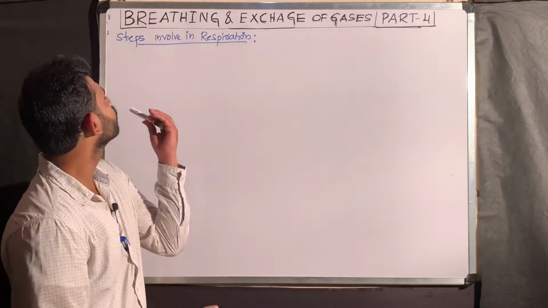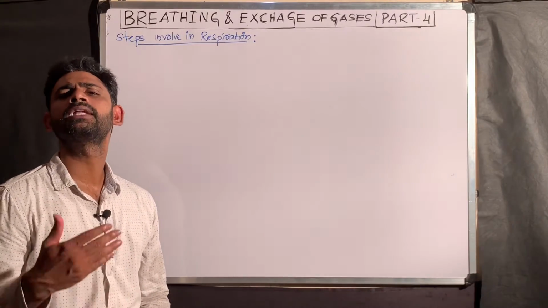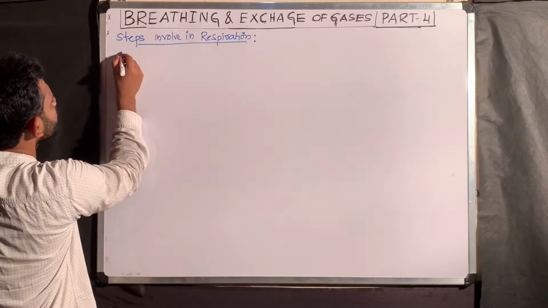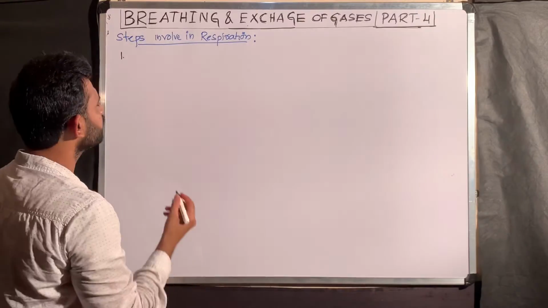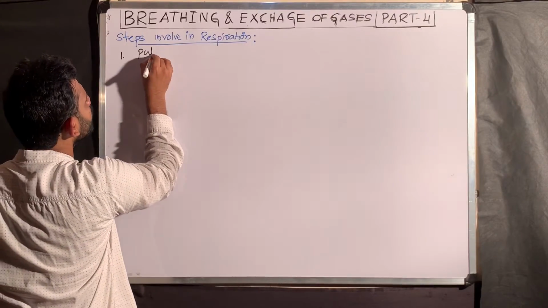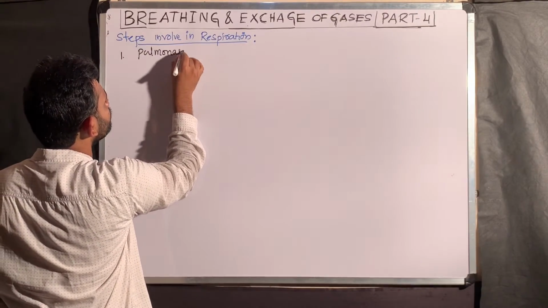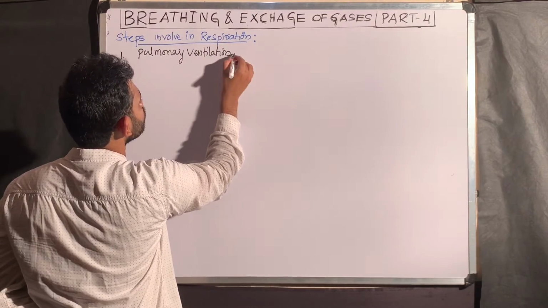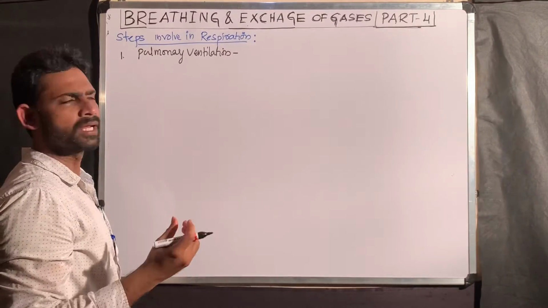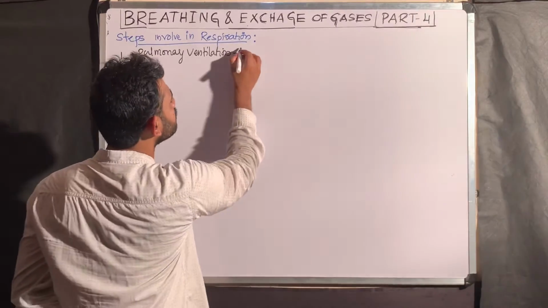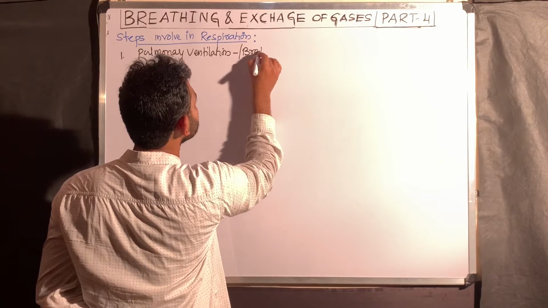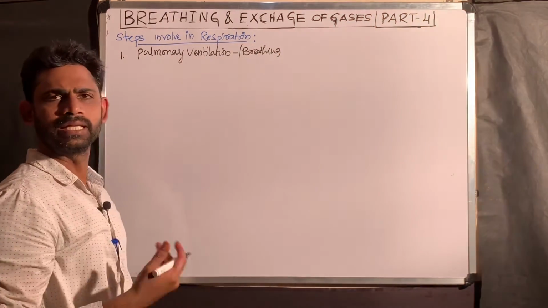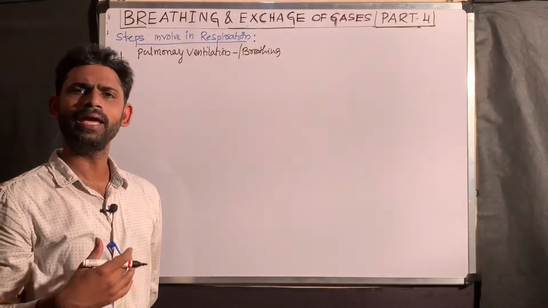So what are the different steps involved in respiration? Here the first step you can easily understand. The first step is pulmonary ventilation. The name is somewhat technical. Pulmonary ventilation is nothing but breathing. Breathing means what? It includes both inhalation and exhalation.